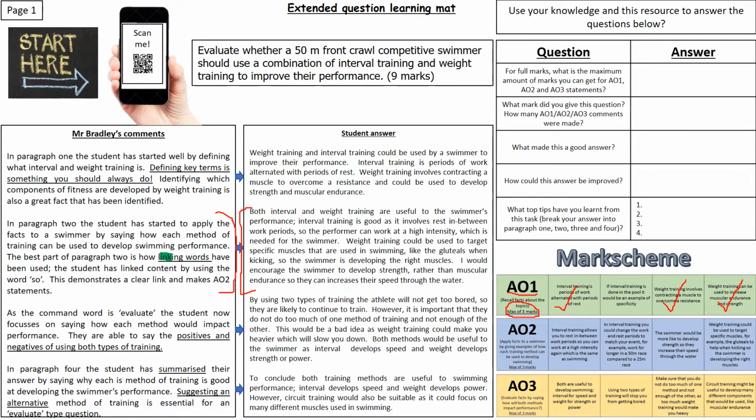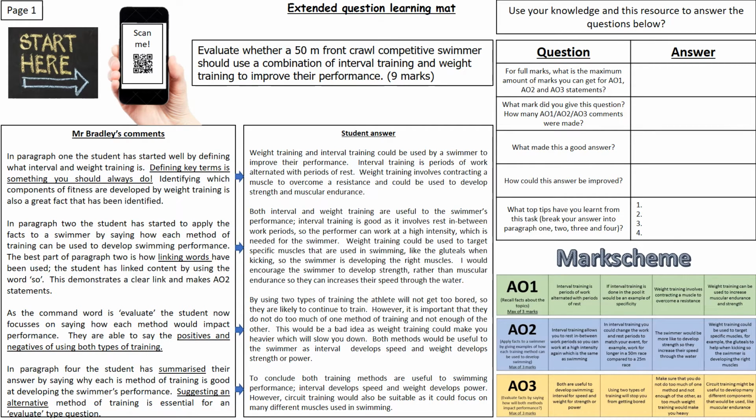So for example, I've written how linking words have been used, and I've mentioned that some of those linking words are "so". So I'd use my highlighter pen, and every time I saw the word "so", I would highlight it in paragraph 2 only. There could be other good things that are written in there, and I also would like you to highlight those as well. Press pause whilst you complete that step.